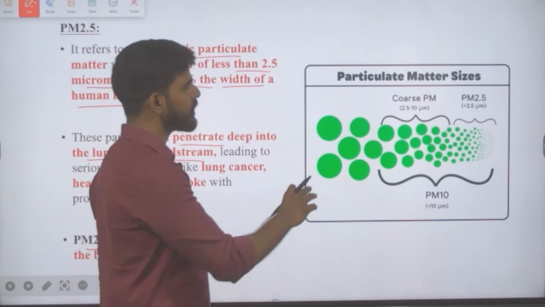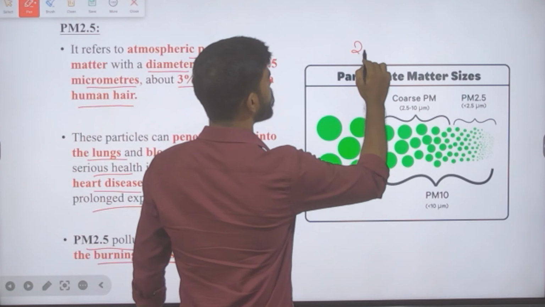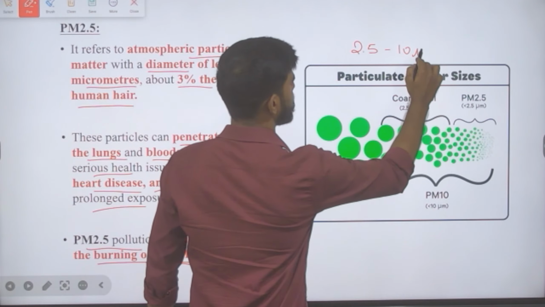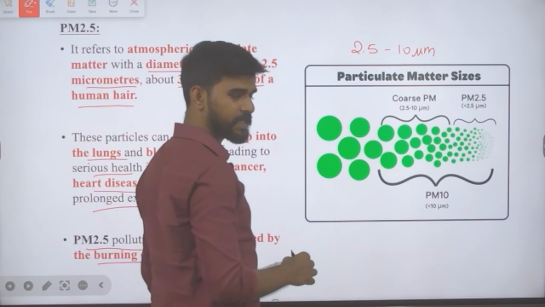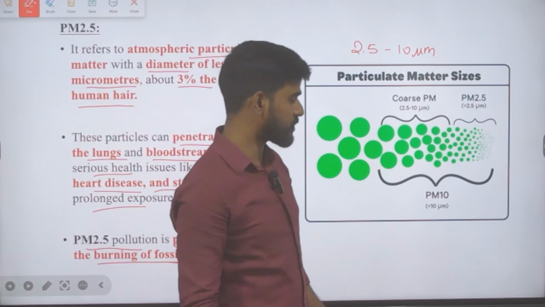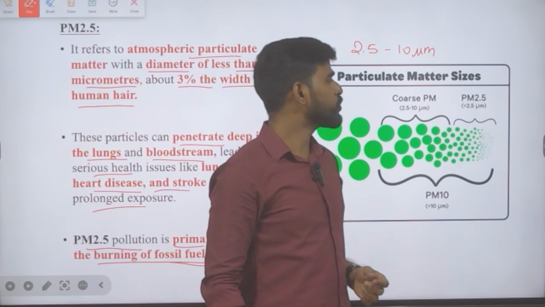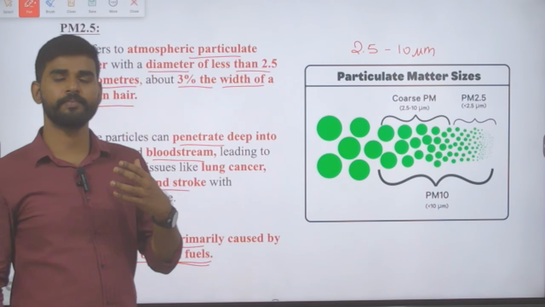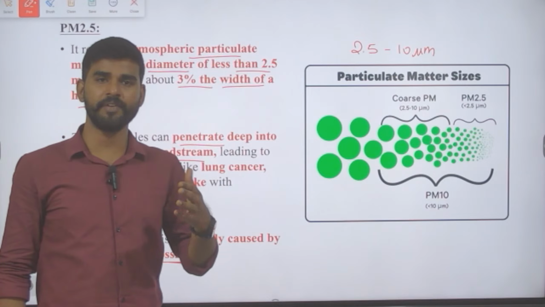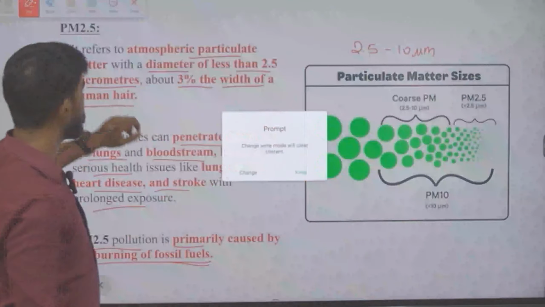So if you see, in general, coarse particulate matter are from 2.5 to 10 micrometer. Okay, what is PM10? Anything less than 10 micrometer is called PM10, and anything less than 2.5 micrometer is called PM2.5. Okay, so PM2.5 is more dangerous when compared to PM10. This is what we need to know.